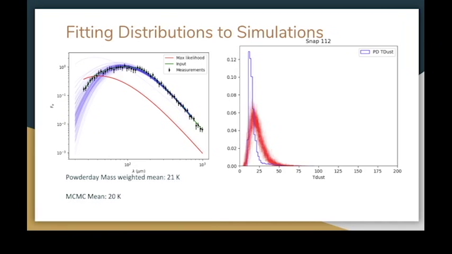So now, moving back to the simulations. We wanted to see if we could recover the mean temperature of the distribution of the dust from each simulation. As you can see from the histogram on the right, qualitatively, the distribution shape doesn't exactly match. However, when you look at the outputs, the Powderday mass weighted mean is 21 Kelvin, while the MCMC sampling recovers a mean temperature of 20 Kelvin. This is promising, as now we're recovering a distribution shape that has an accurate mean from the simulations.